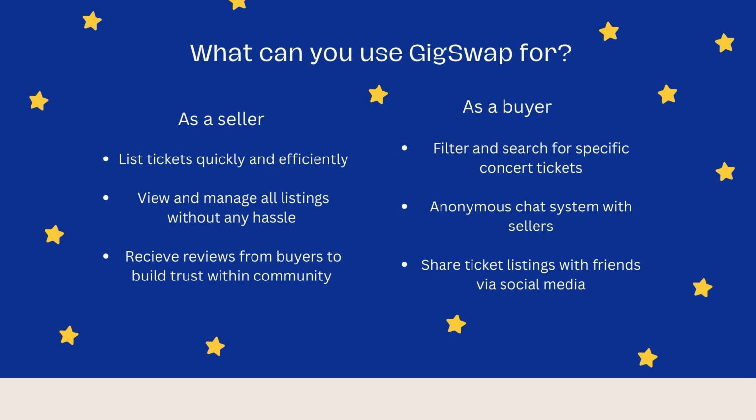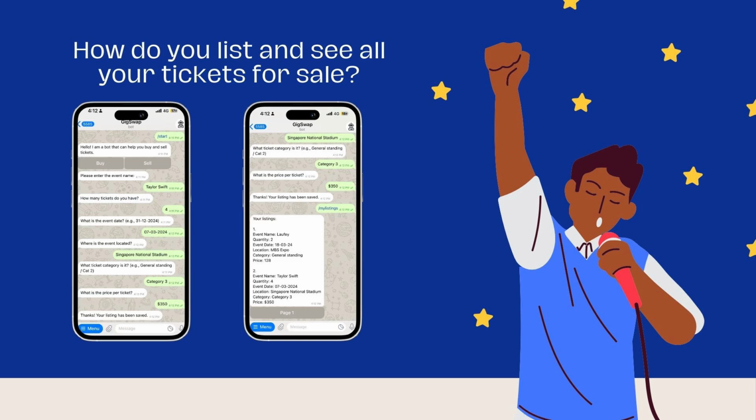And once you have indicated interest by pressing the Purchase Ticket button, an anonymous chat system with the seller will be created by the bot, allowing for the buyer and seller to chat anonymously before exchanging details. Lastly, buyers can also share ticket listings with friends via social media, which will allow the friends to click on a link, and this will prompt the bot to send the specific listing to the user that has clicked the link. We will now be going through exactly how to use GigSwap.